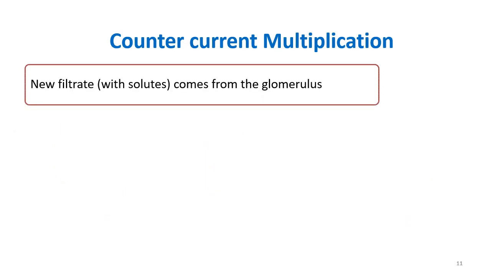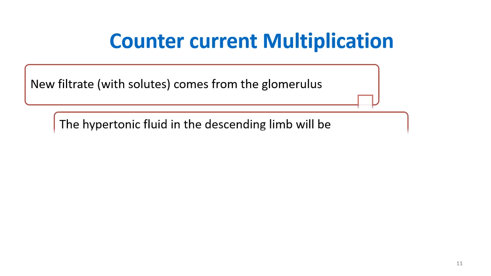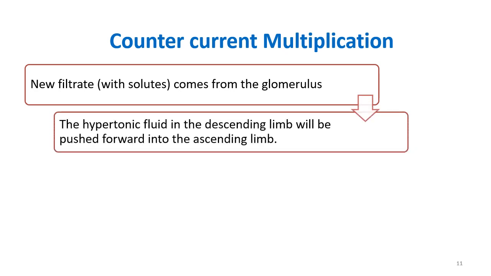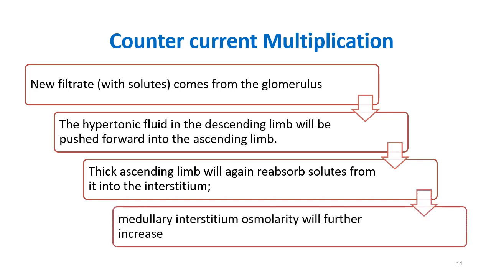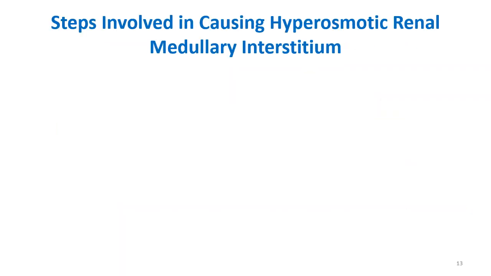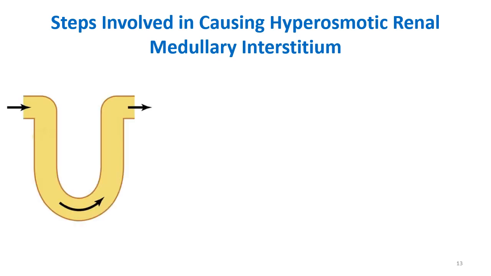So now new filtrate with solutes comes from the glomerulus. So what will happen? The hypertonic fluid in the descending limb will be pushed forward, right, into the ascending limb. And the thick ascending limb will again reabsorb the solute from it into the interstitium. The medullary interstitium osmolarity will further increase. So now we can demonstrate this concept by drawing the loop of Henle. So we said that new fluid is being pushed, right? So the concentration of that fluid is still 300.